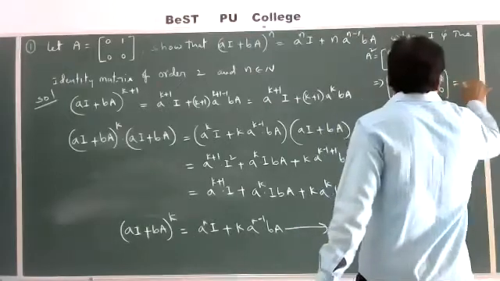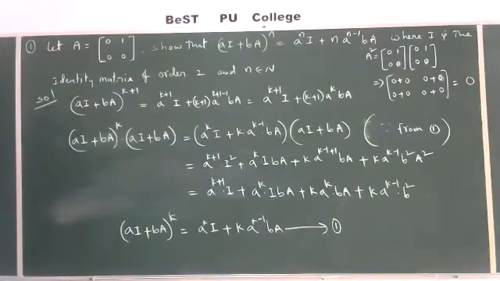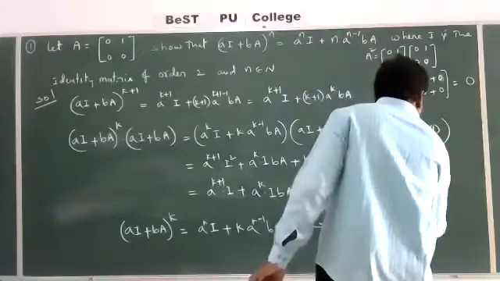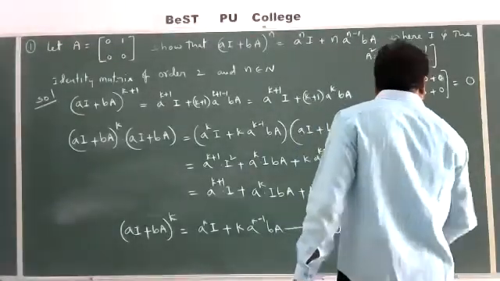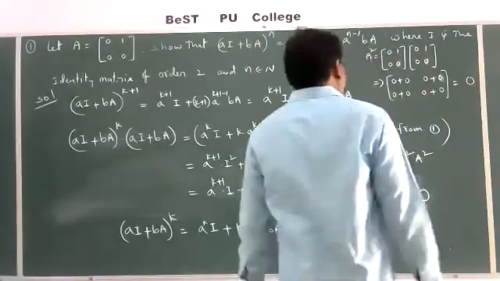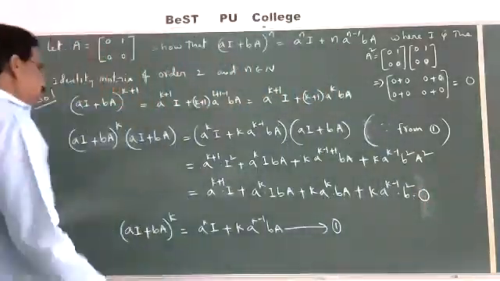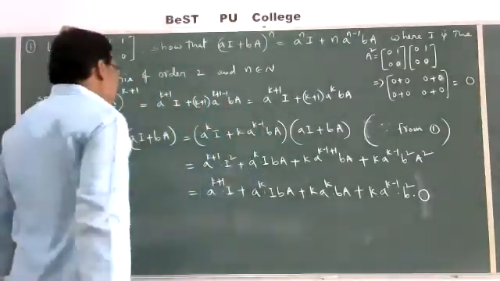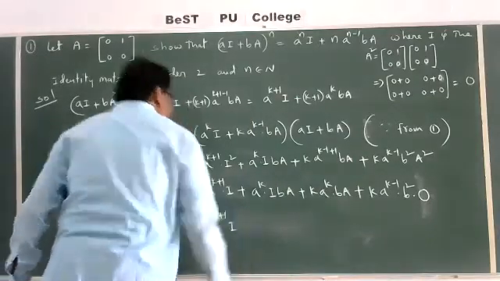That is, you get the 0 matrix. Here this is the 0 matrix, you write O. So here you get a power k plus 1 into I.